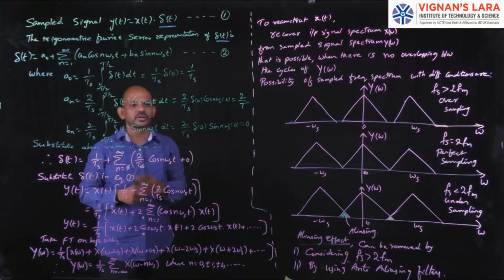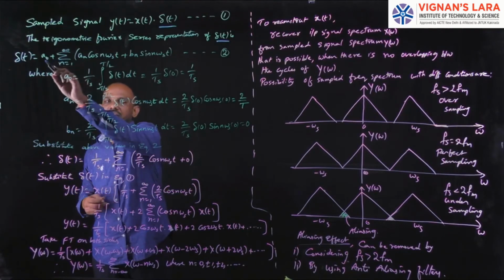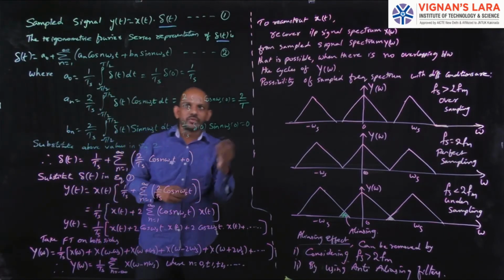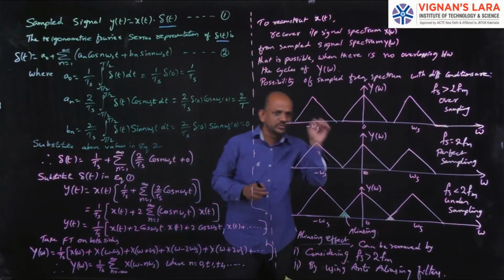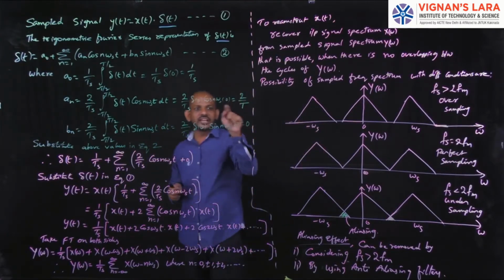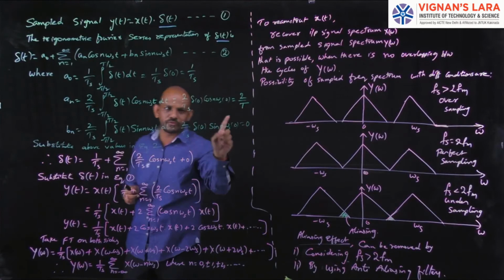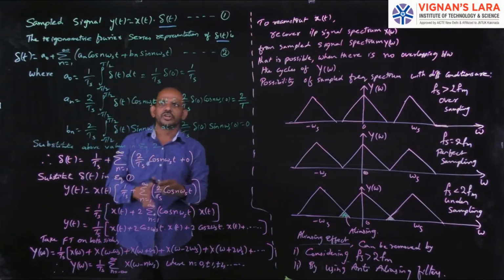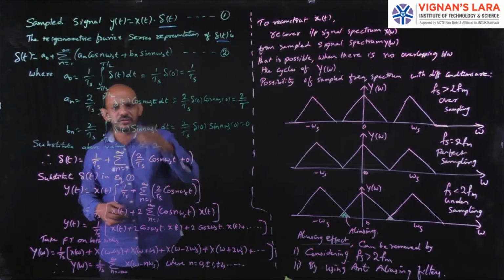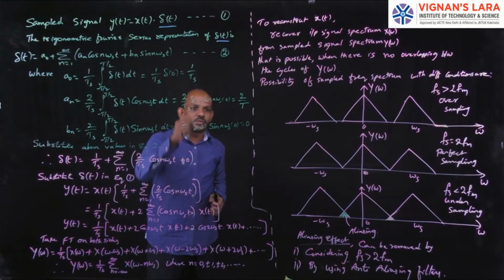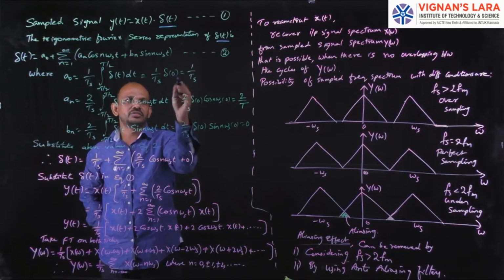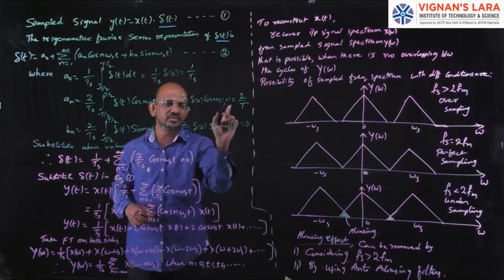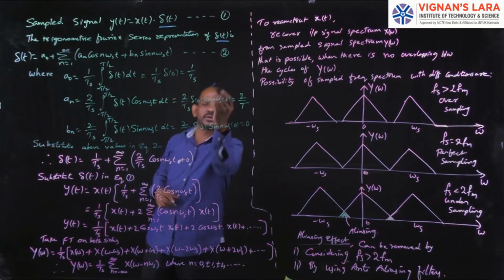Minus t by 2 limits, del of t dt. We all know this del of t exists only at t equal to 0, that is del of 0. Only there it has the value of 1. In all the remaining cases, it is 0. So from minus t by 2 to plus t by 2, this del of t will have a value only at del of 0. Hence I write 1 by ts into del of 0. Here the del of 0 is 1, so 1 by ts into 1, that is 1 by ts.